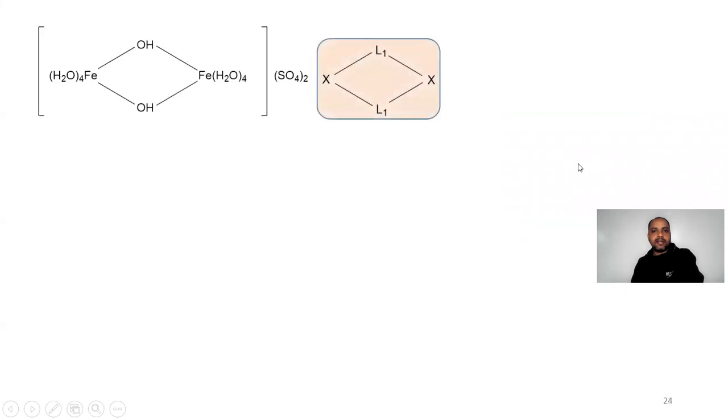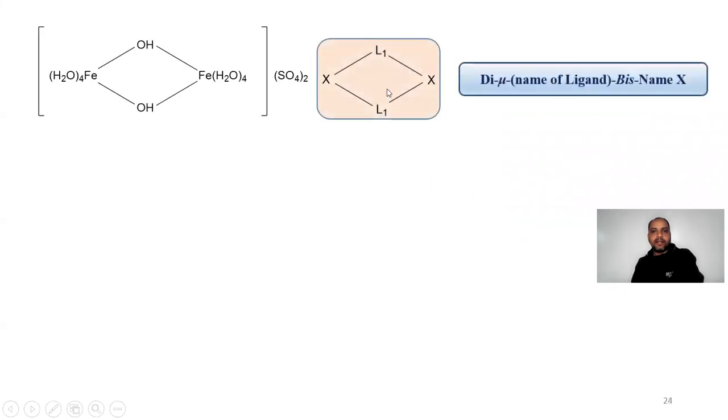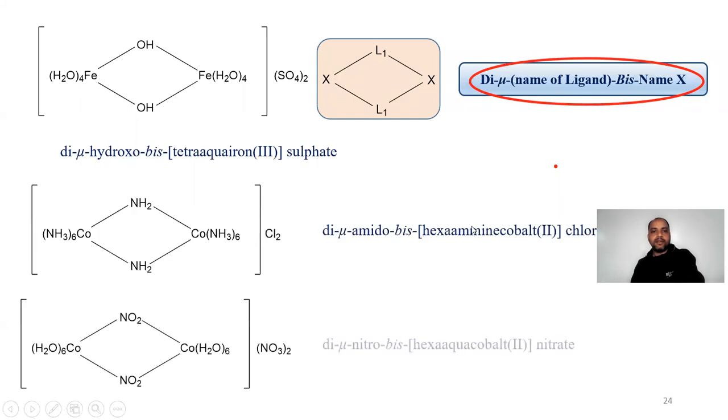And the last category that we studied was where the ligands were the same and the groups were also the same. And these were written as, the general naming was done as di-mu name of the ligand followed by bis as a prefix and the name of the X. And these were some of the questions that we have done.